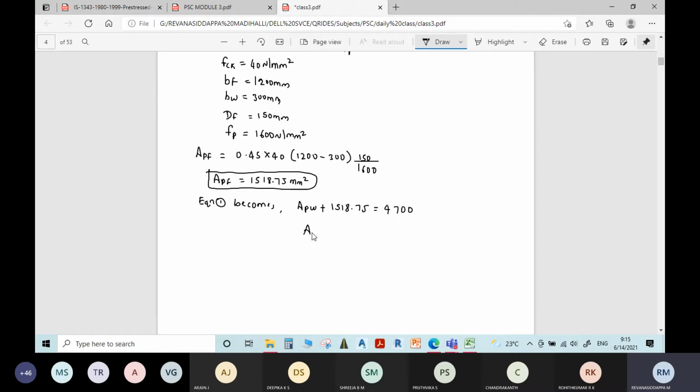By this we will get APW. Tell me the answer. 3181.25 mm square. Yes, 3181.25 mm square.